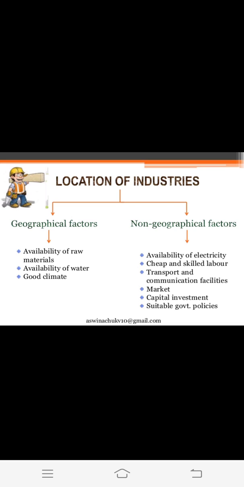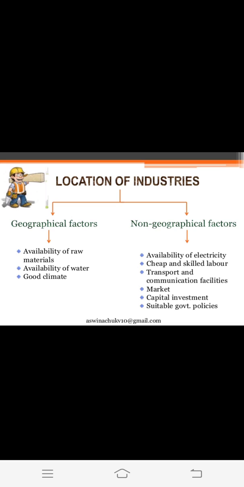Second is availability of water. Obviously, if you are transforming raw materials to usable goods, you will need water also, and good climate. These are the geographical factors: availability of raw materials, availability of water, and good climate. Then we have non-geographical factors. Availability of electricity.